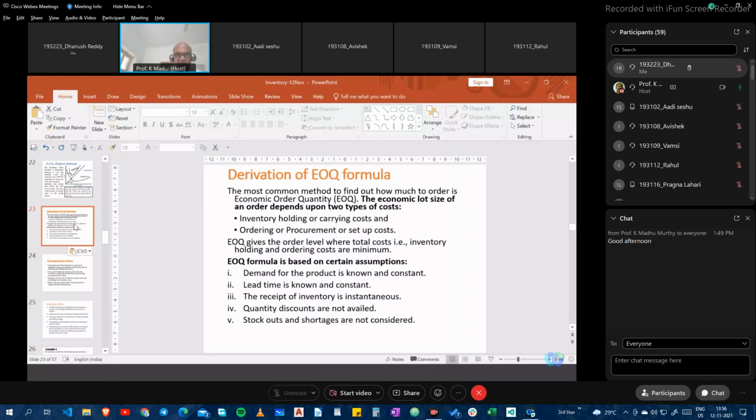We have tried to come up with an expression building a relationship between the variables of interest and the measure of effectiveness, where the measure of effectiveness is the total cost and the variables of concern are the direct purchasing cost, ordering cost and holding cost.